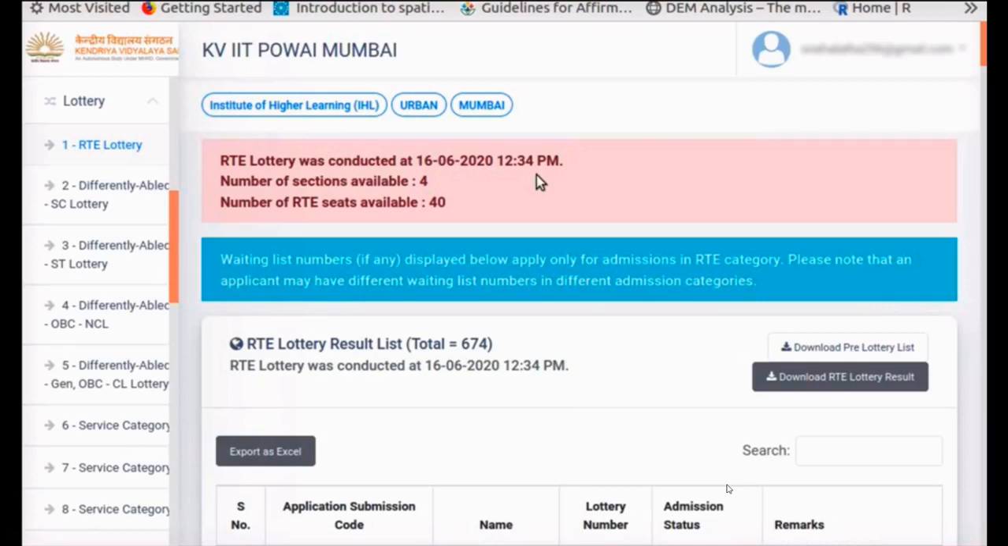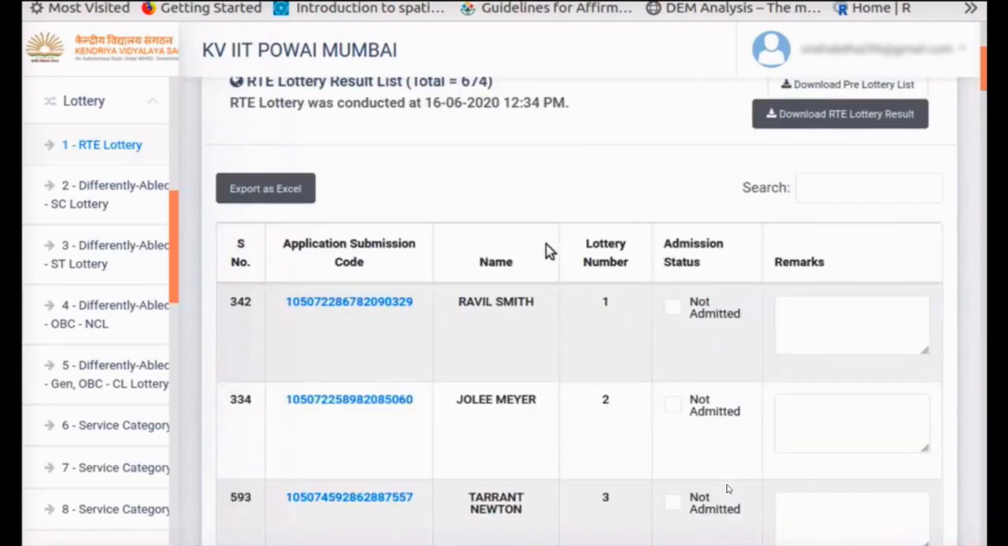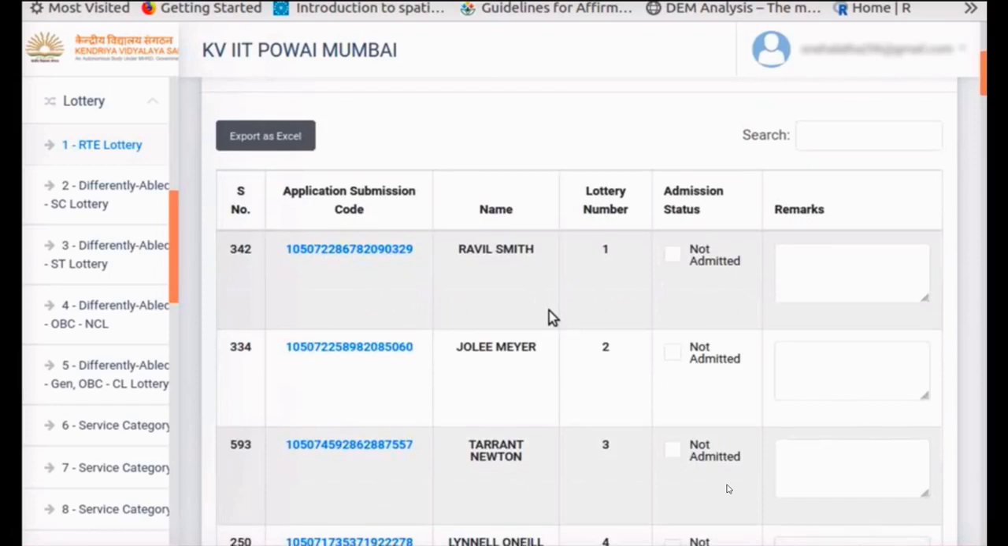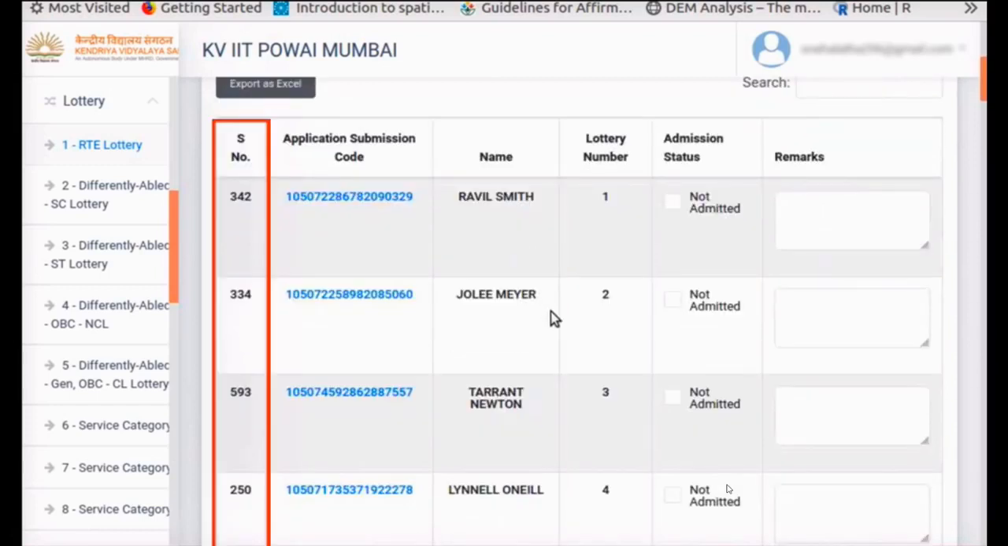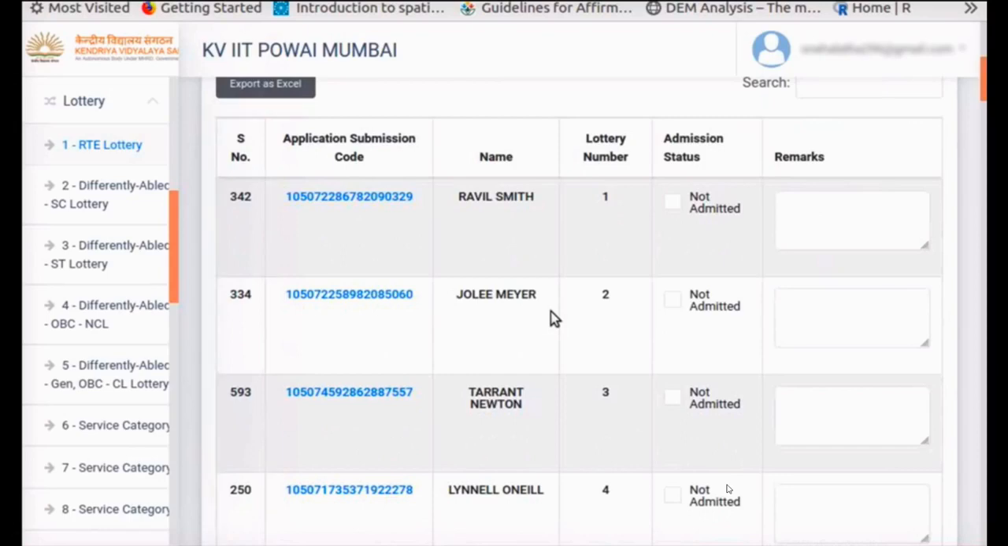This process will reshuffle the sequence of applications randomly. Here are columns for pre-lottery sequence numbers, application submission code, name, post-lottery sequence number, admission status, and remarks. Show the post-lottery sequence numbers and pre-lottery sequence numbers to parents. There are two more columns on the right side, admission status and remarks. These columns need to be filled after the documents are checked for each applicant.